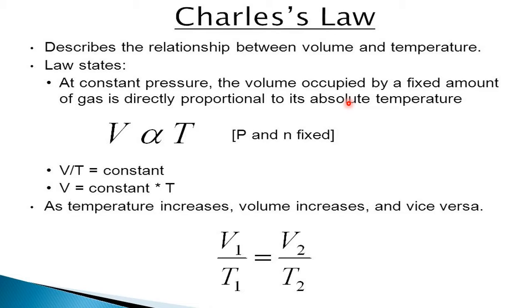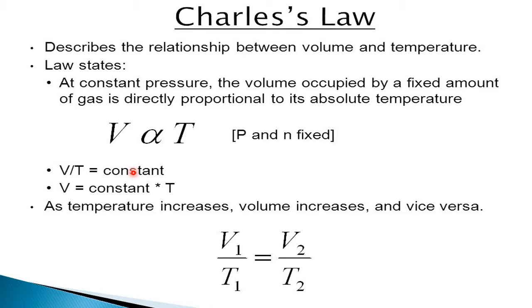So volume and temperature are directly related. Mathematically, V is directly proportional to T, and if you remove the proportionality sign, we have to keep some constant. Therefore, V equal to constant into T, or by cross multiplication, V by T is equal to constant.